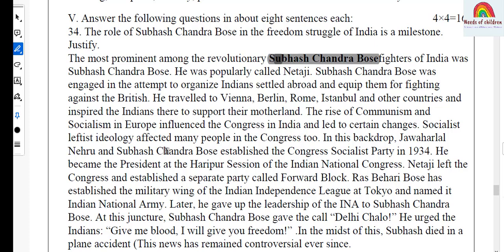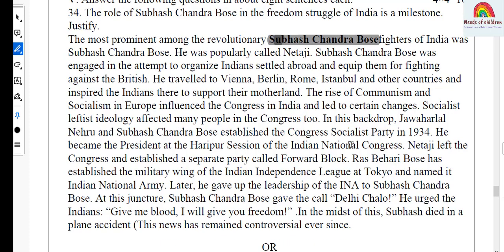The rise of communism and socialism in Europe influenced the Congress in India and led to certain changes. Socialist leftist ideology affected many people in the Congress too. In this backdrop, Jawaharlal Nehru and Subhash Chandra Bose established the Congress Socialist Party in 1934. He became the president at Haripur session of the Indian National Congress. Netaji left the Congress and established a separate party called Forward Bloc.